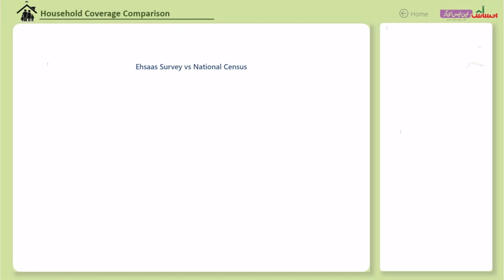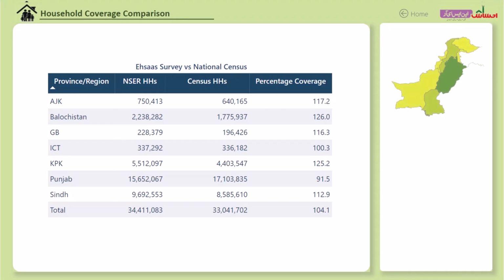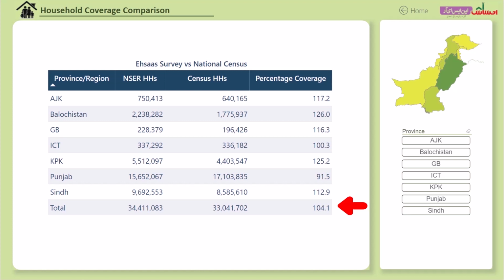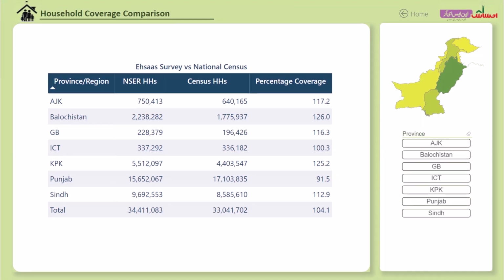This slide shows the total number of households covered in the Ehsaas survey vis-a-vis the households registered in the national census across provinces. Overall, the Ehsaas survey was completed for 104% of the households, with highest coverage reported in AJK and lowest coverage reported in Punjab. The dashboard also gives us the flexibility to apply different data filters and drill down on the preferred data set.